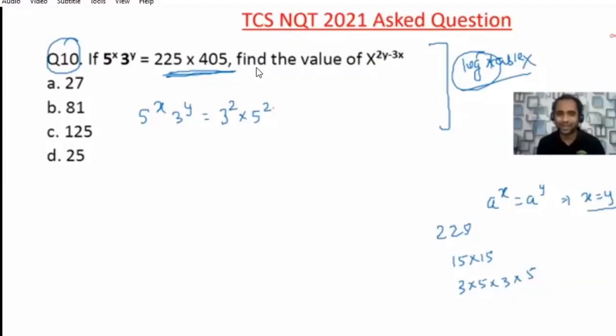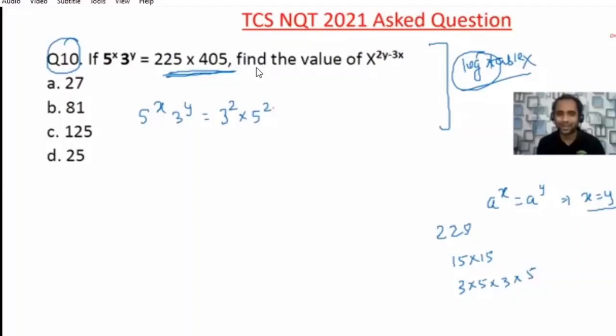I know these things will only take time for you. You tell me yes or no. These things are taking time for you, right? So friends, God has given a beautiful, not face, brain. Use it. Your beautiful brain is there with you. When you use it, we get 3 to the power 6 into 5 to the power 3. So the value of x is 6 and the value of y is 3.